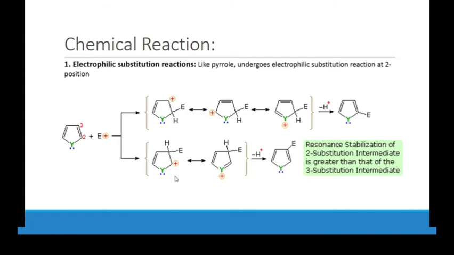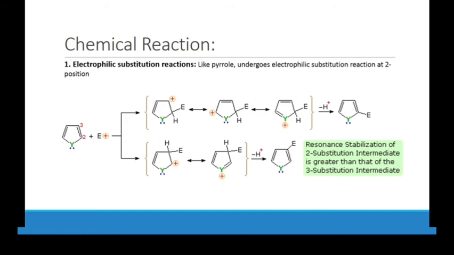But if it attacks at position 3, we have two resonance structures. That's why it is less stable than position 2. So the reason for electrophilic substitution at position 2 is that position 3 is less stable. Position 2 is more stable than position 3, because at position 2 we have three resonance structures, but at position 3 we have two.